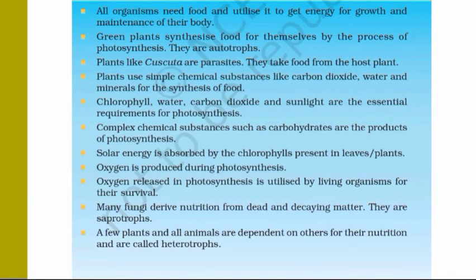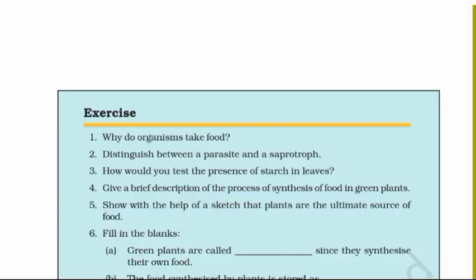10. Many fungi derive nutrition from dead and decaying matter. They are saprotrophs. 11. A few plants and all animals are dependent on others for their nutrition and are called heterotrophs. Take food. 2.